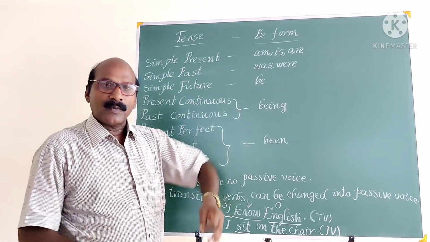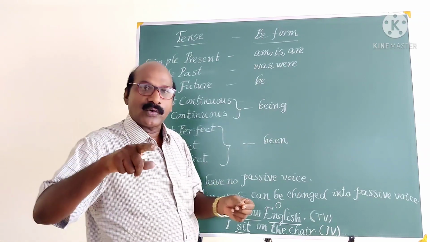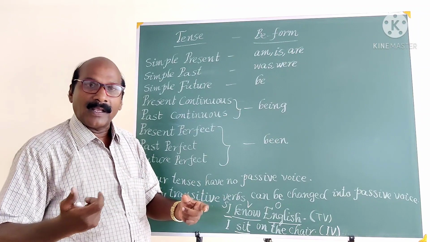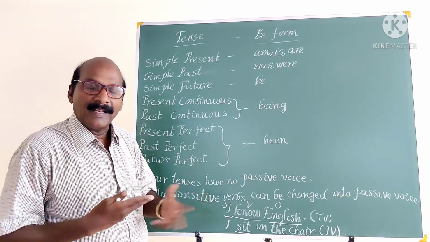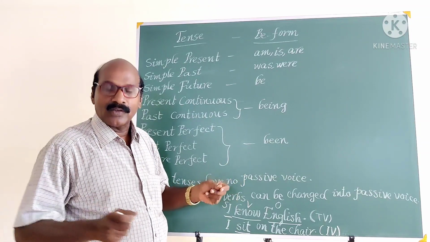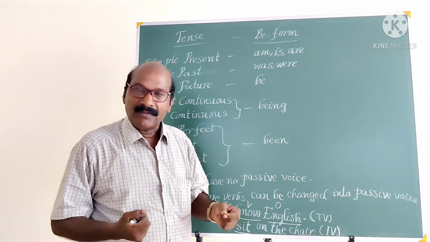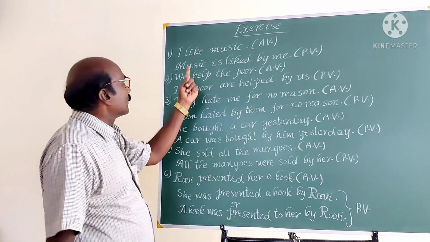There are certain verbs which are always transitive. There are certain verbs which are always intransitive. Some are both transitive and intransitive, and all this can be learned by us only by constant practice, by being familiar with the number of verbs in our day-to-day life. Let us do an exercise first. Let's look at some examples.